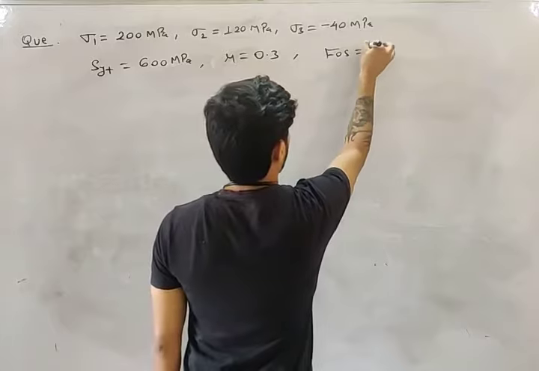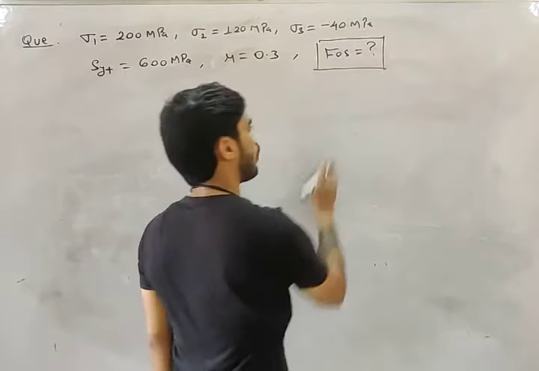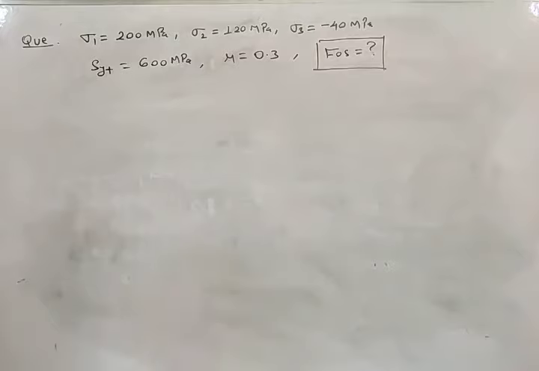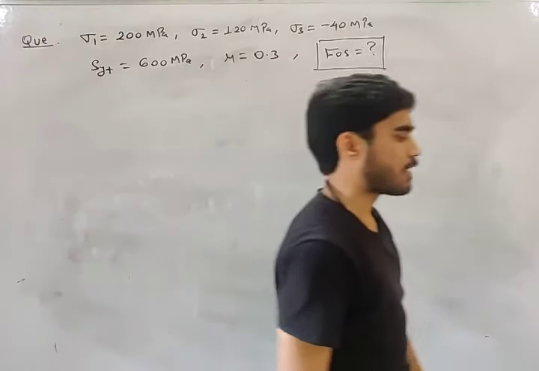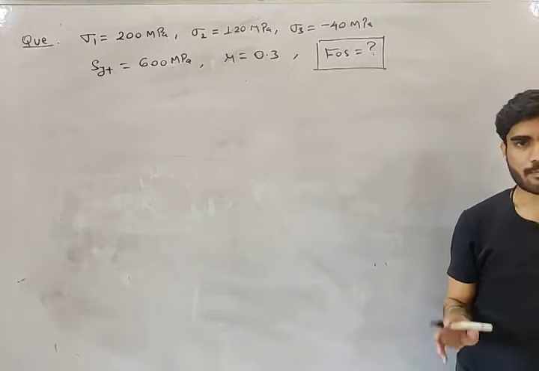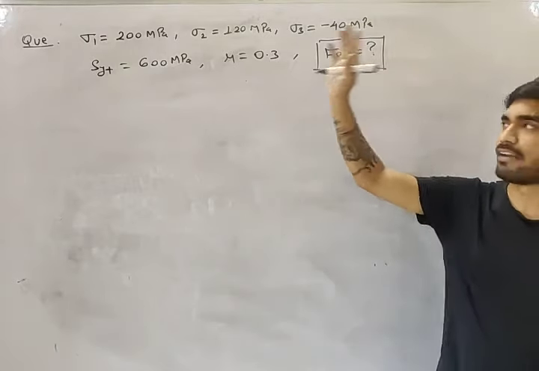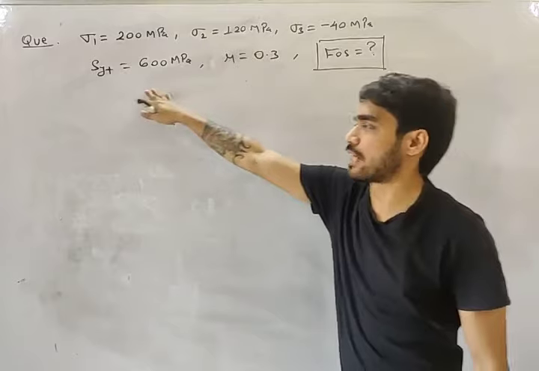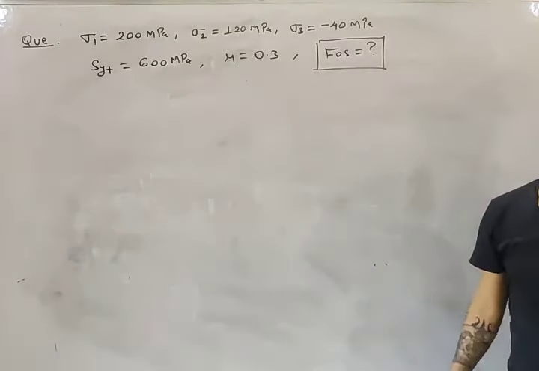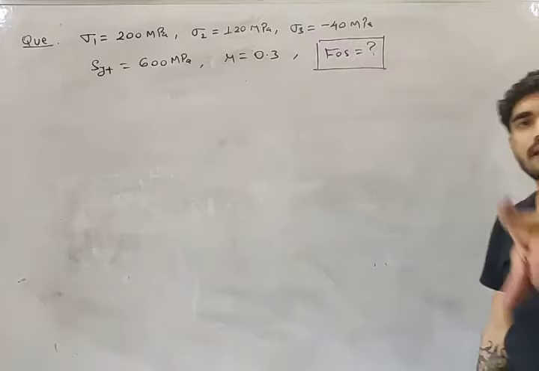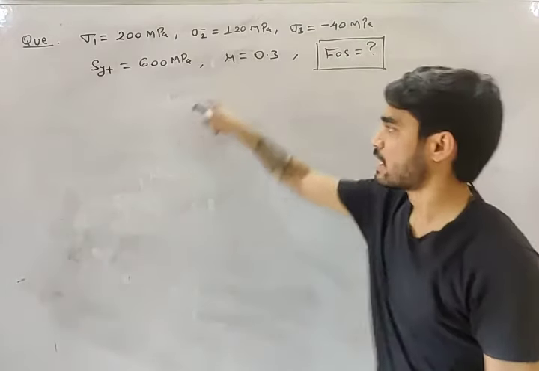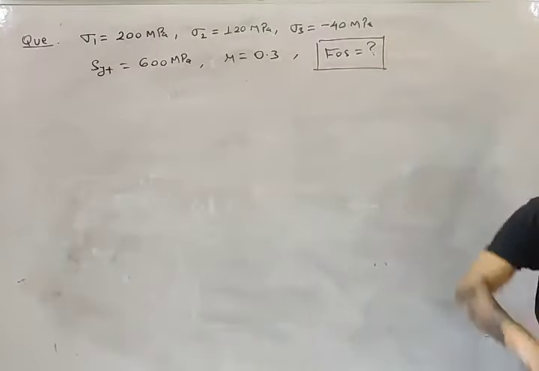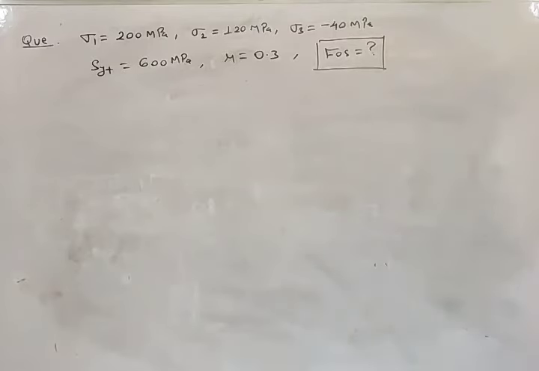Calculate the factor of safety according to all theories of failure. We have 5 theories of failure. Most questions based on theory of failure are like this. They will give you principal stresses, they will give you strength, and they will ask you to calculate the factor of safety. You know the relation of all 5 theories of failure. Solve the relation and find the factor of safety, my friend. Do it on your own.